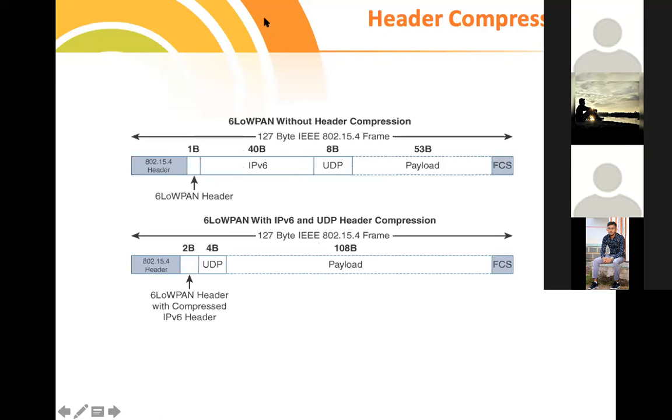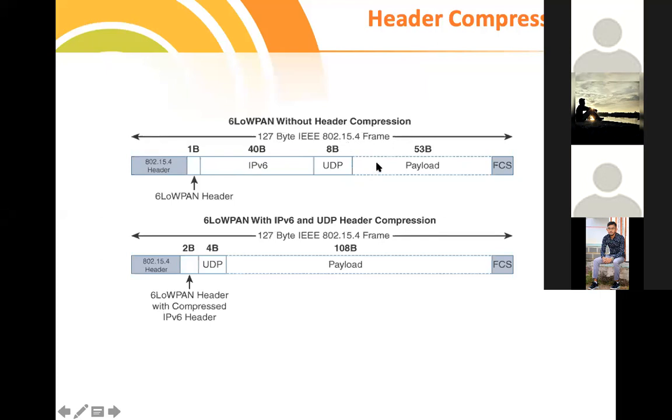The rest we keep as it is, because the rest of the part is actual information. That's why we deal only with the network related information. Here, without the header, that is without compression, you can see the 127 byte 802.15.4 frame.